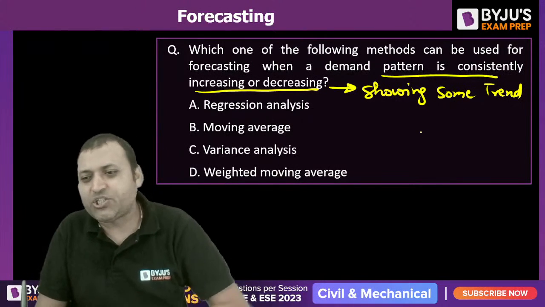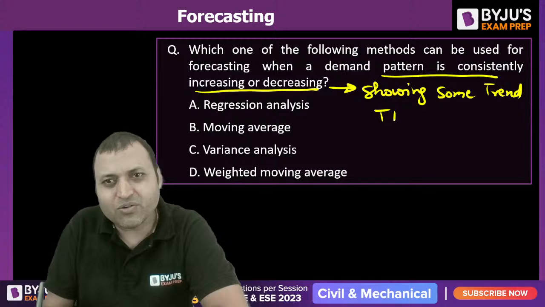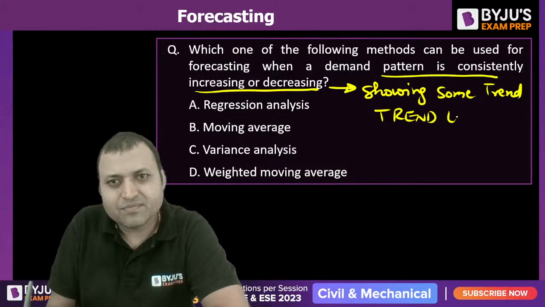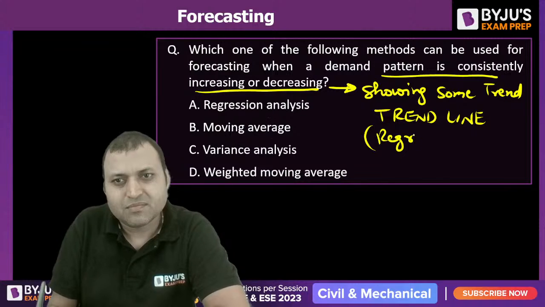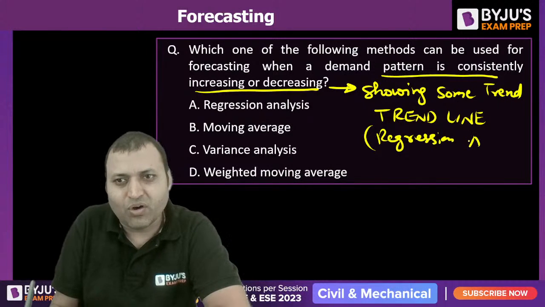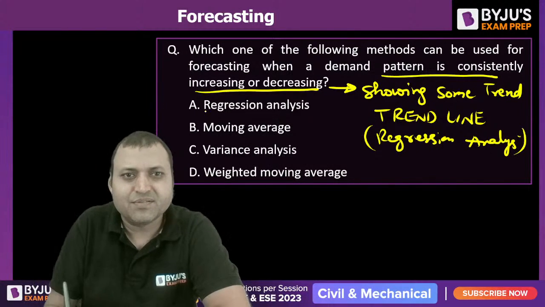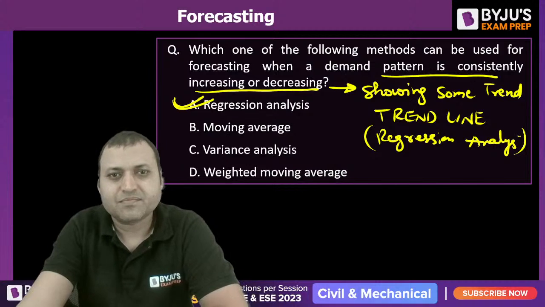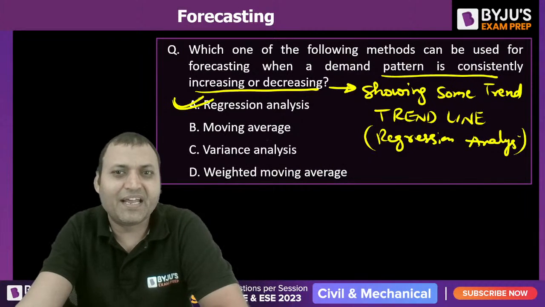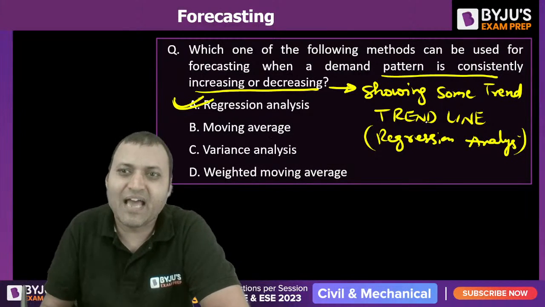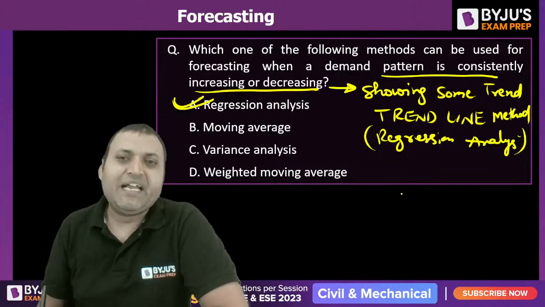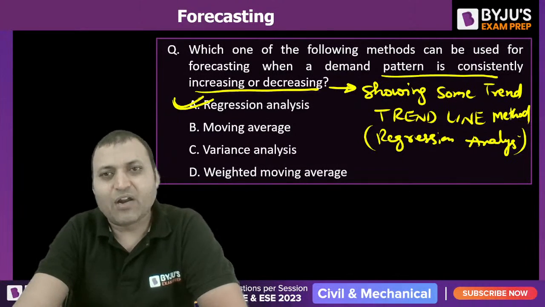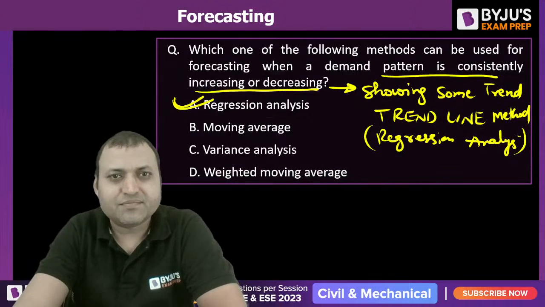The demand is showing a trend, so it is called the trend line method or regression analysis. A is the answer. Regression analysis or trend line method for medium range forecasting, or we can call it a causal model.